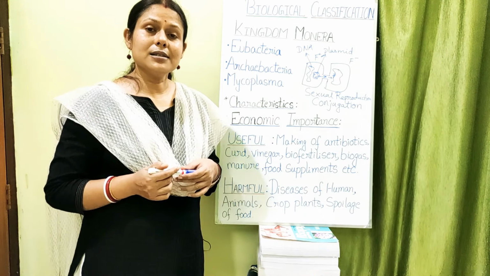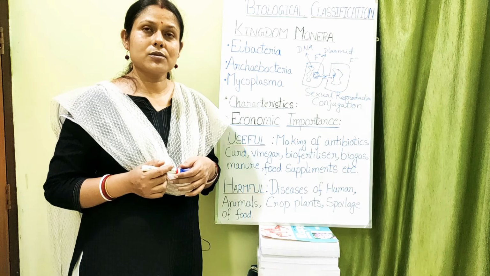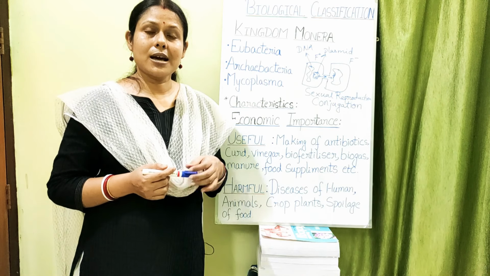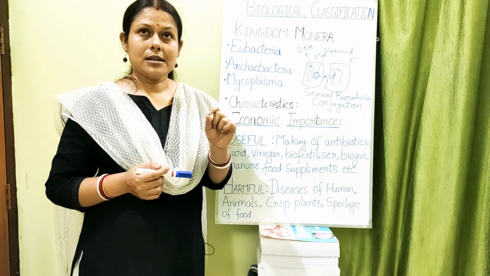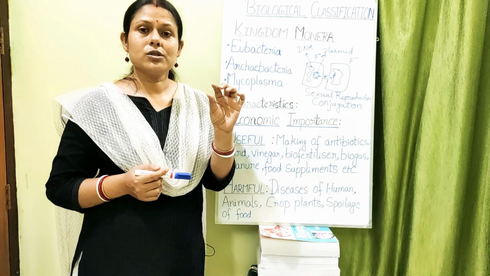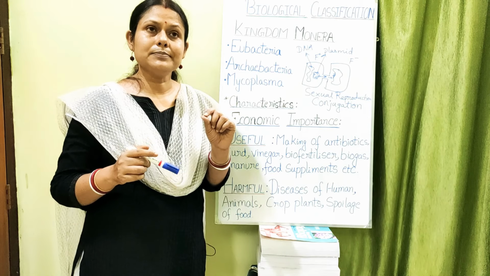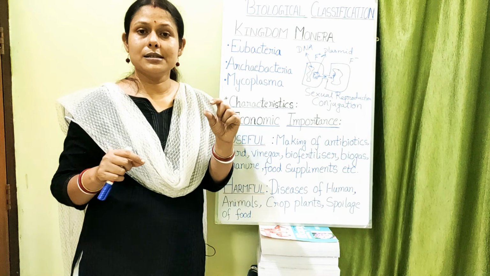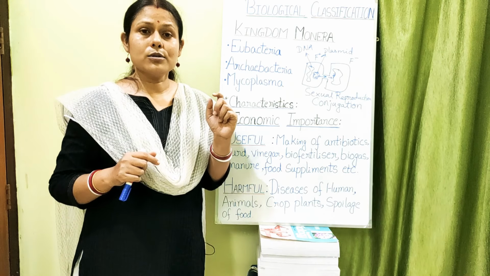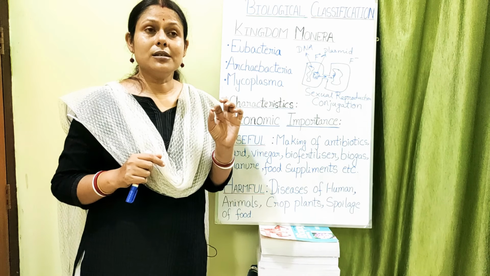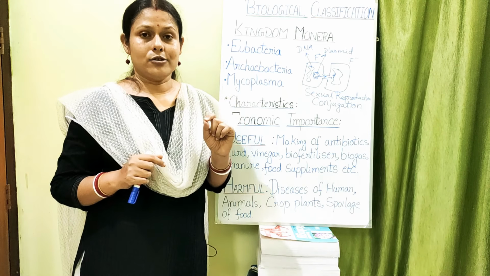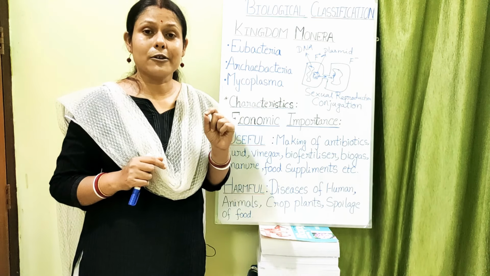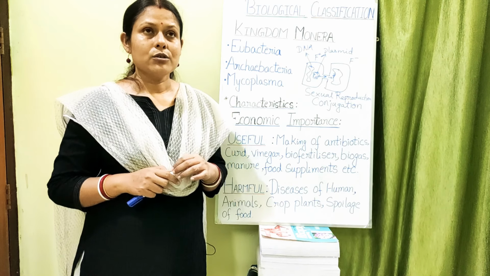Then regarding the cyanobacteria which I was talking about, some examples are Nostoc and Anabaena. They also live in symbiotic association. Their body is filamentous, and in between the filaments they have a structure called a heterocyst. When you color them, all other compartments of the filament take up the color, but the heterocyst remains hyaline. It does not take up color, and it is associated with the enzymes which can fix nitrogen. So it helps in nitrogen fixation. Nostoc and Anabaena can be used as biofertilizers, and they are cyanobacteria.